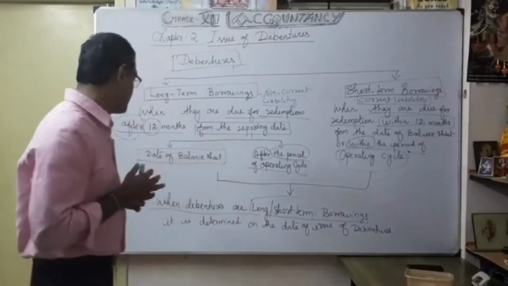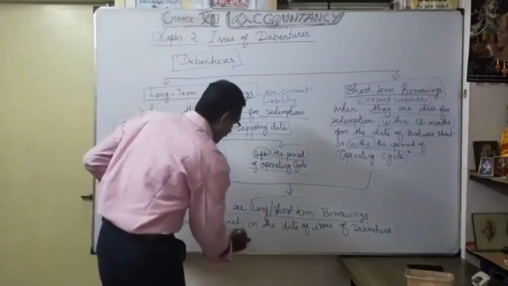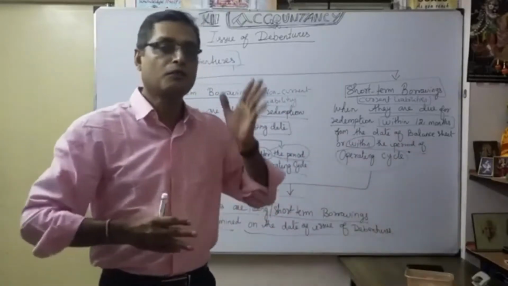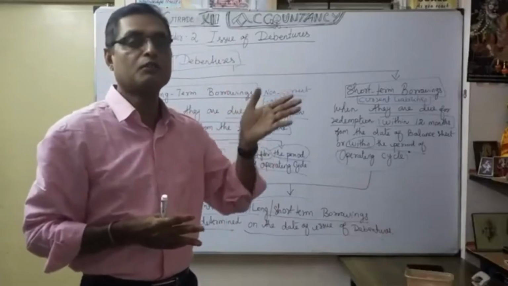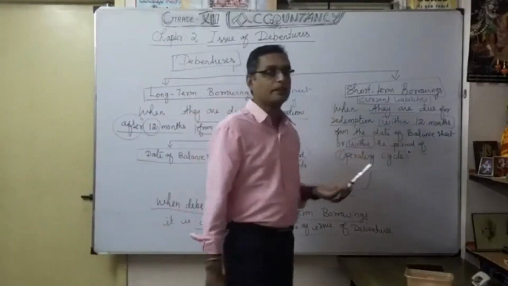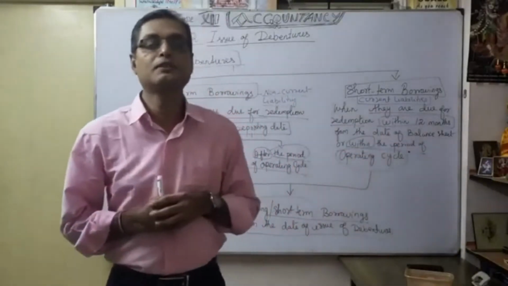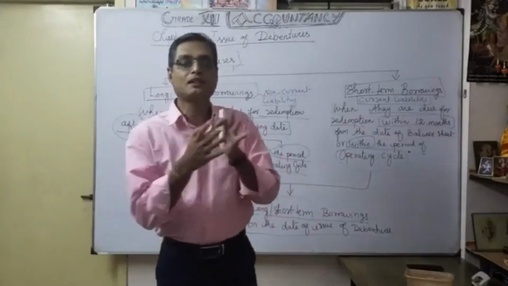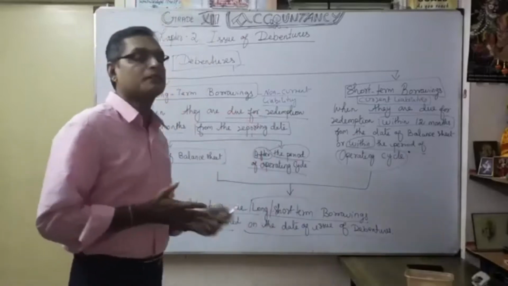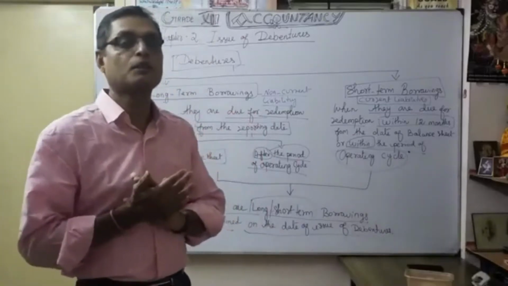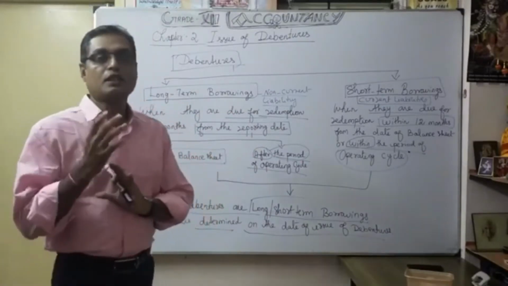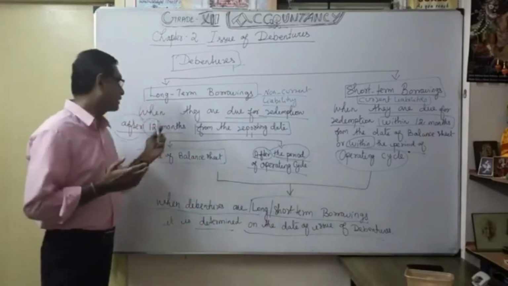which is very important. It is determined how? On the date of issue of debenture. So the date is very, very important here. So when you issued date, accordingly only you can mention whether coming under after 12 months or within the 12 months. That's what, issue date of debenture is very, very important to determine whether it's coming under long-term borrowing or short-term borrowing. Understood that? It's a very, very important heading, classification of long-term borrowing, you should make yourself strong. Coming under short-term borrowing or long-term borrowing with the help of number of months.